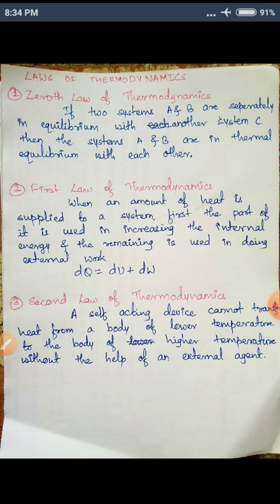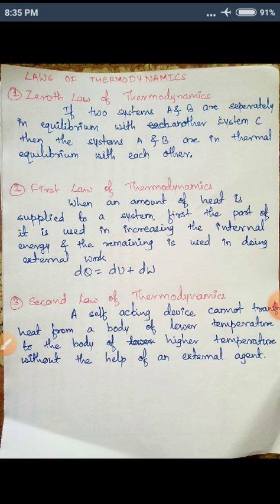Not all the heat is used for pulling the bike, but first part of the heat is used in heating the engine. The engine heats first, then it starts pulling. Therefore part of the energy is used in increasing internal energy. The engine gets heated first, then it starts pulling the bike. This is the first law of thermodynamics.